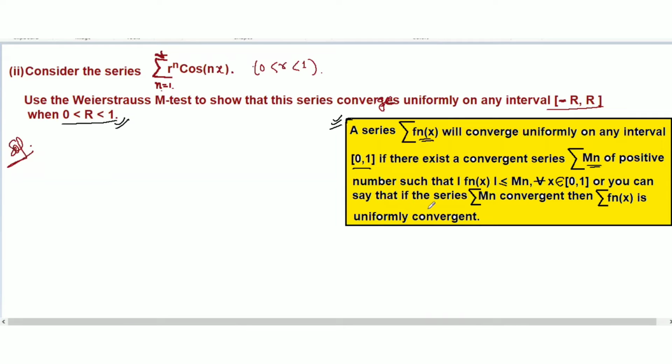So if the series which we have created is convergent, then the original series converges uniformly. Let's do this question here.